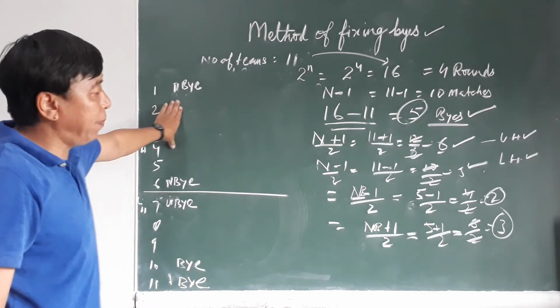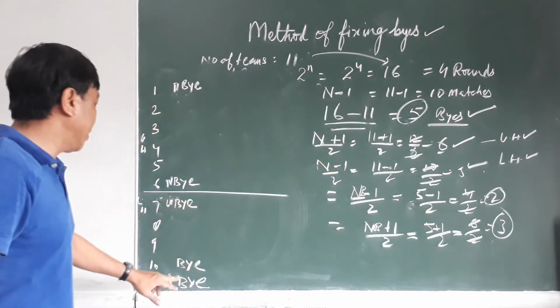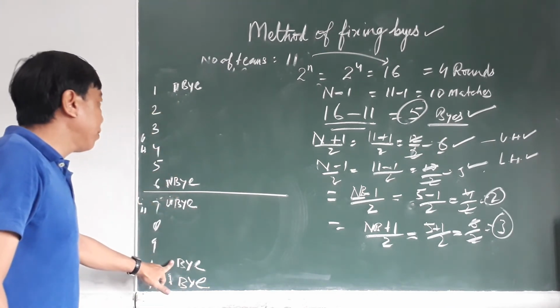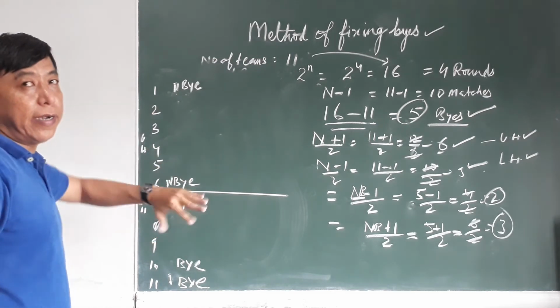Means 2 byes in the upper part, 3 byes in the lower part. This is the way: first bye here, second, third, fourth, fifth, 6, 7, 8, alternately.